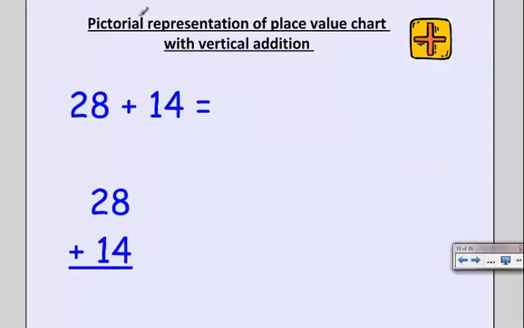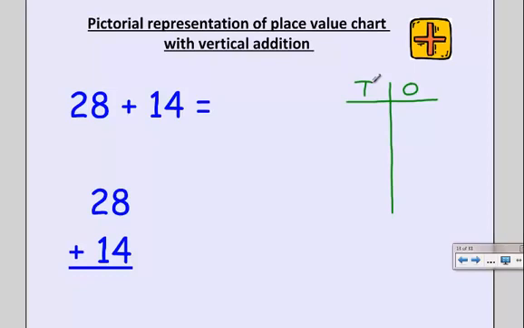So on our place value chart, it looks like I only have two places right now. I have ones and I have tens. I'm going to use O for ones and T for tens, and I'm going to represent each one of these in my picture.